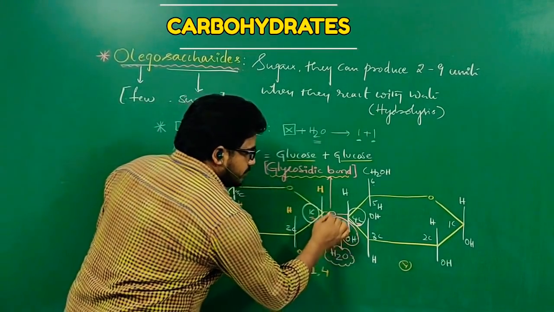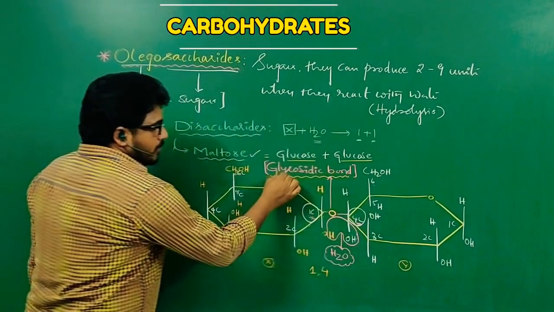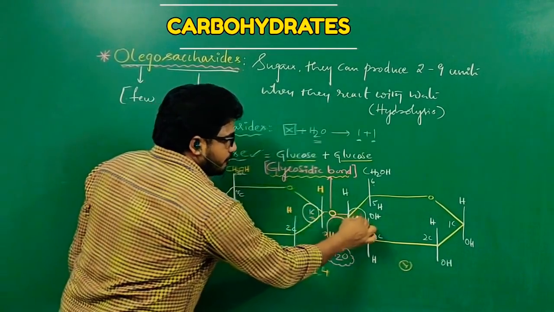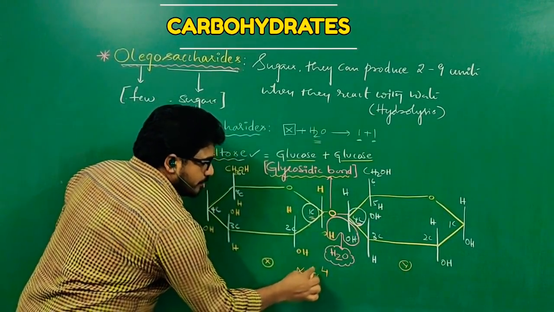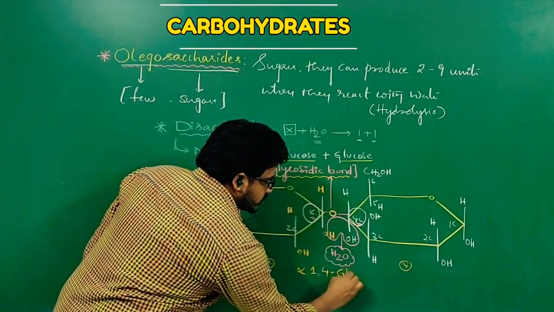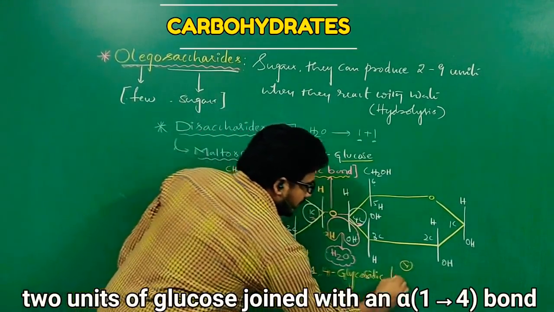When the water molecule is released, what type of bond has been formed? Glycosidic bond. The glycosidic bond is formed between 1 and 4, and both the structures are similar, no? That's why it is an alpha 1,4 glycosidic bond or linkage.